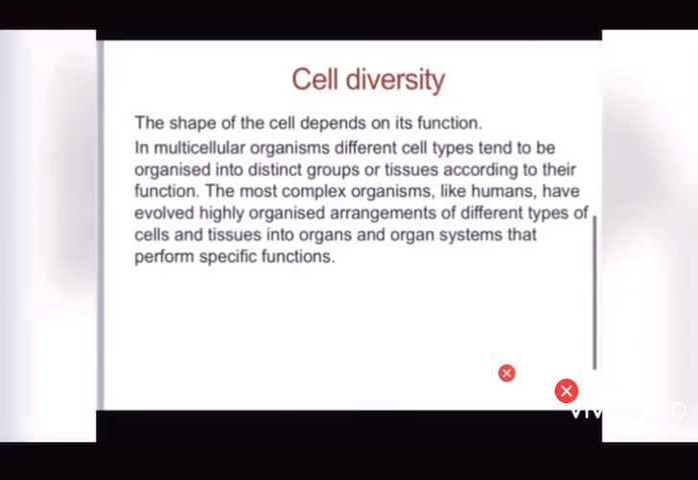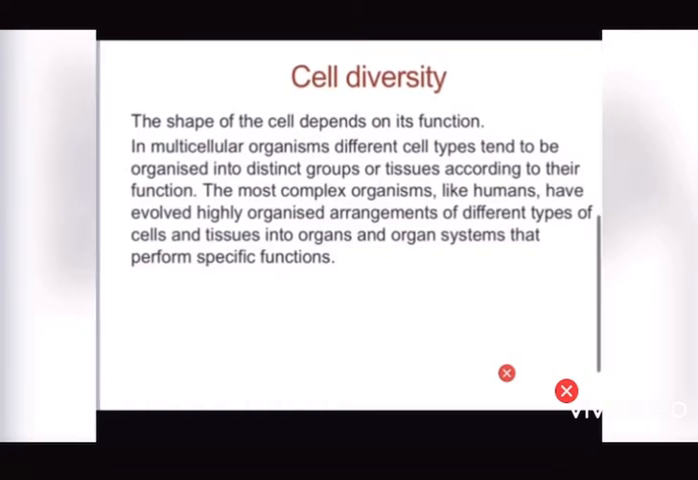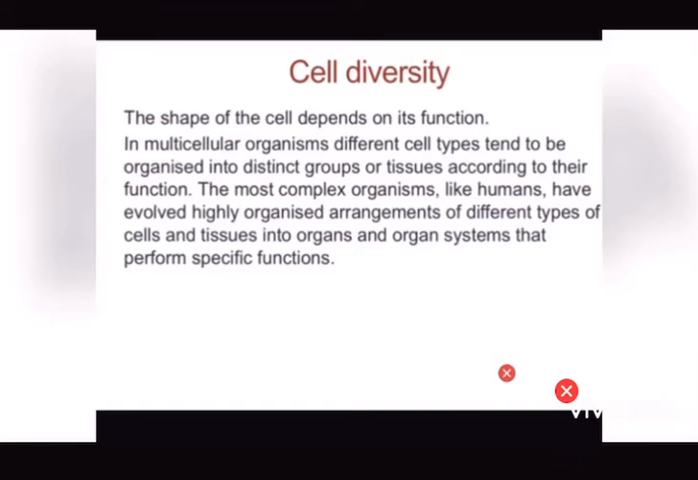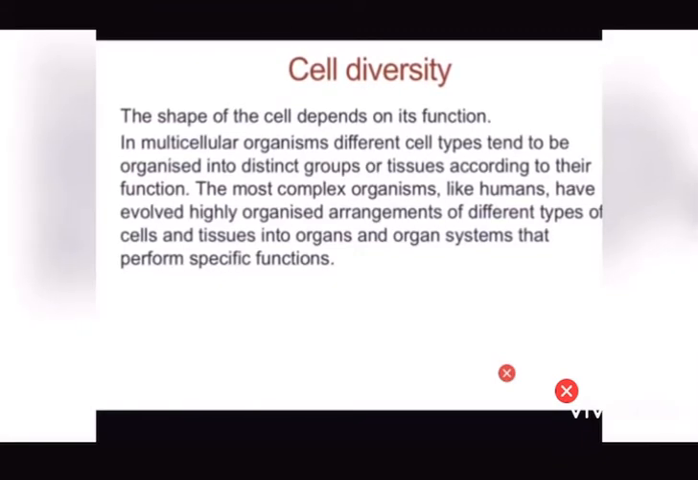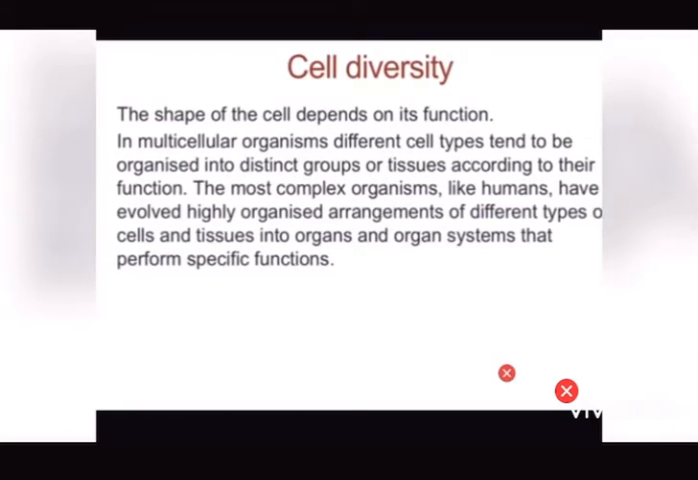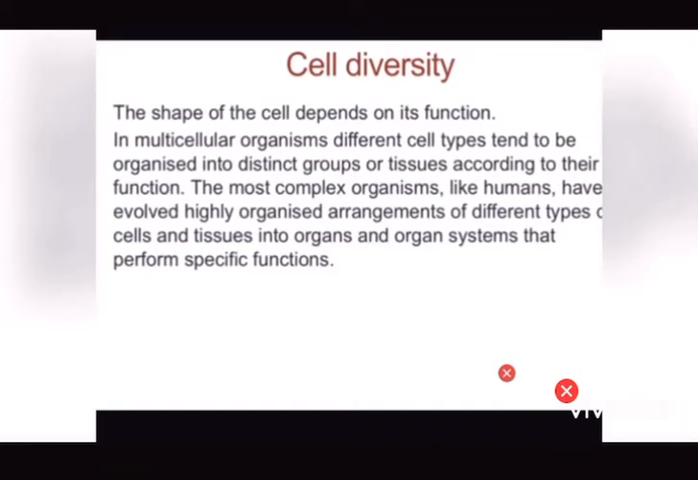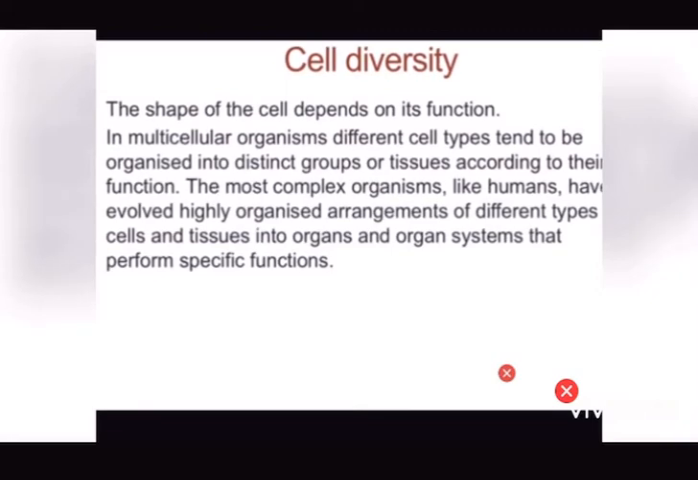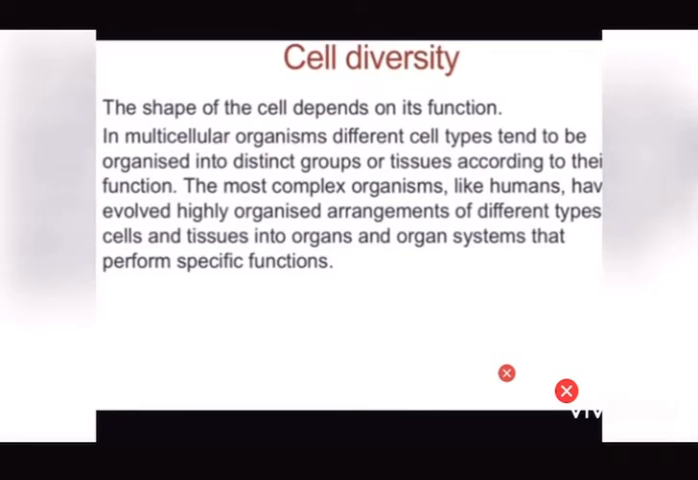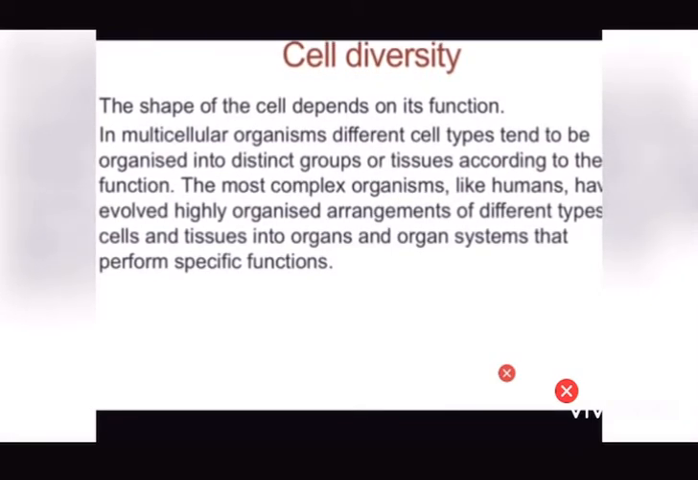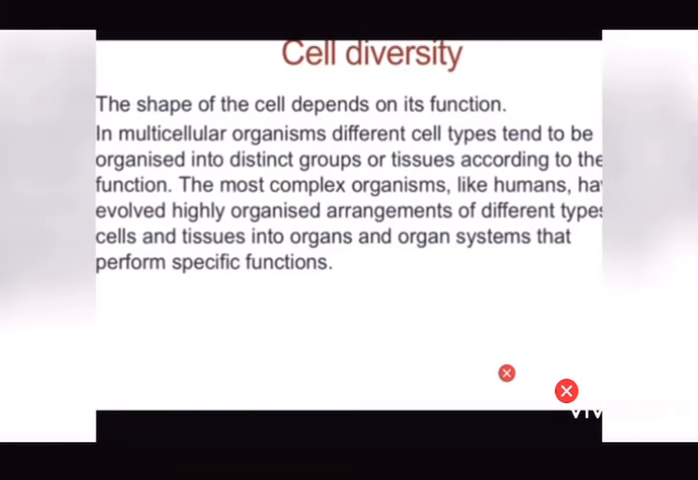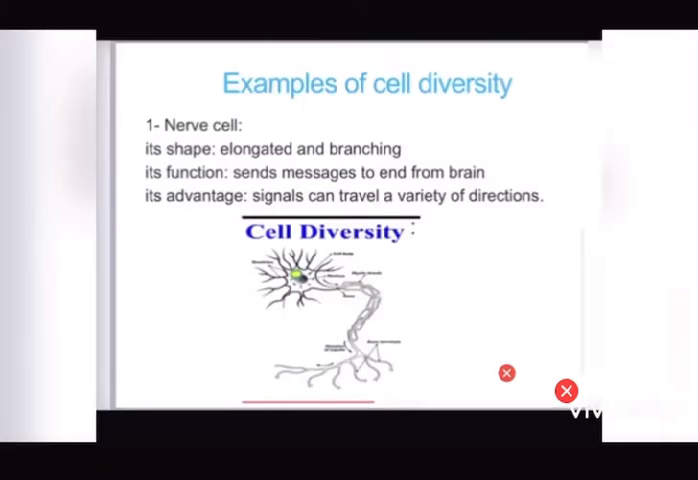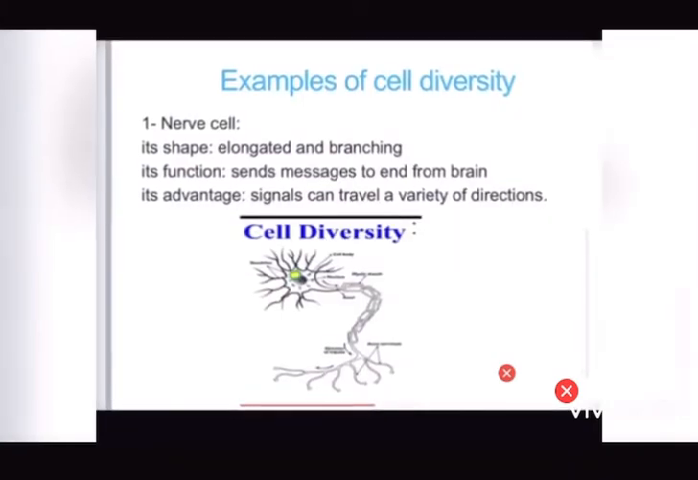And now we are going to talk about cell diversity. What is meant by cell diversity? The shape of the cell depends on its function. In multicellular organisms, different cell types tend to be organized into distinct groups or tissues according to their function. The most complex organisms, like humans, have evolved highly organized arrangements of different types of cells. We are going to have two examples of diversity. The first one, the nerve cell, second, the red blood cell.